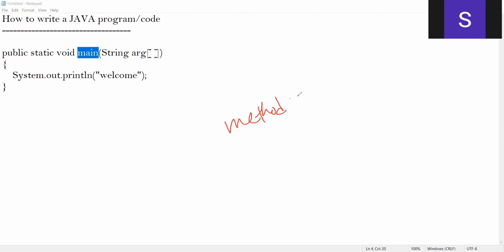What is a method? A method is nothing but equal to a function. In Java we call them methods, but in C++ we call them functions. That's all, there's no difference. That's one important difference you need to note.